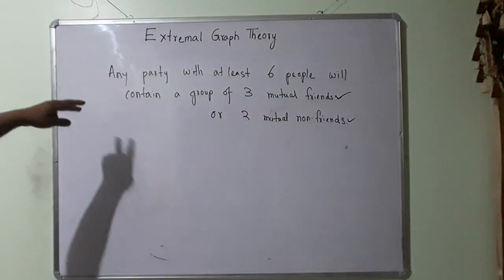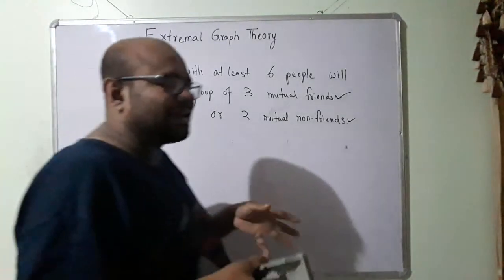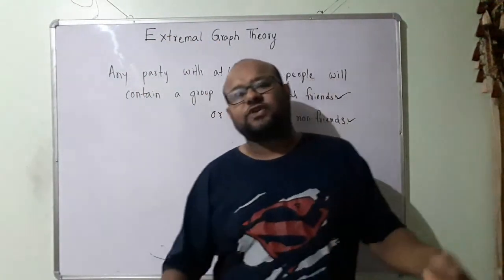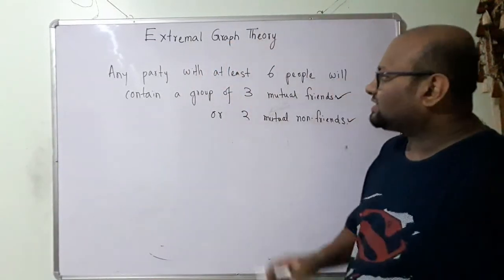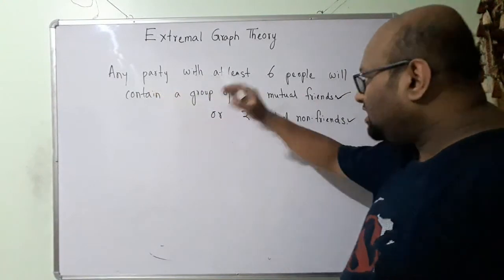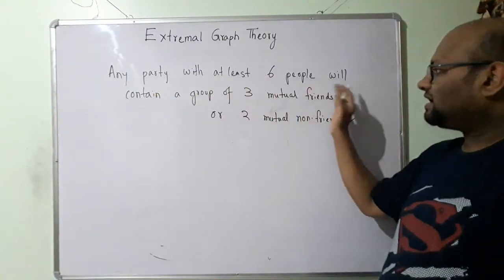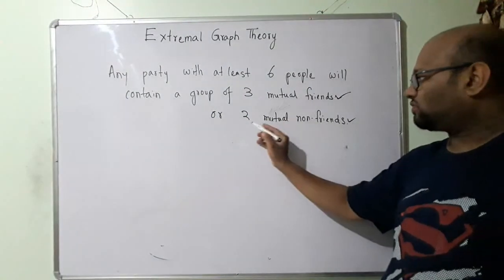I have shown using 4 different cases. I have shown using 2 cases, and then both of these 2 cases I have further broken down into 2 different cases. So in total I have 4 different cases. Using this proof by cases, I have shown that in any party with at least 6 people, there will be a group of 3 mutual friends or 3 mutual non-friends.